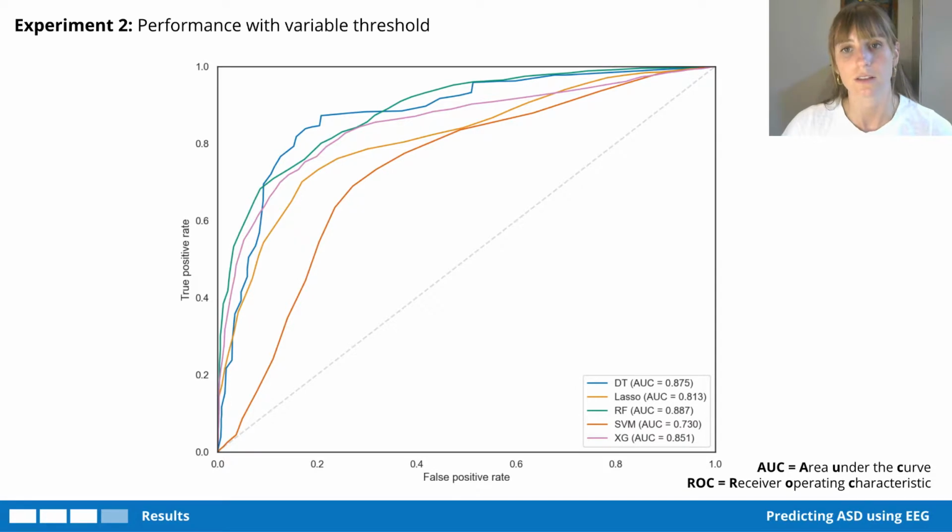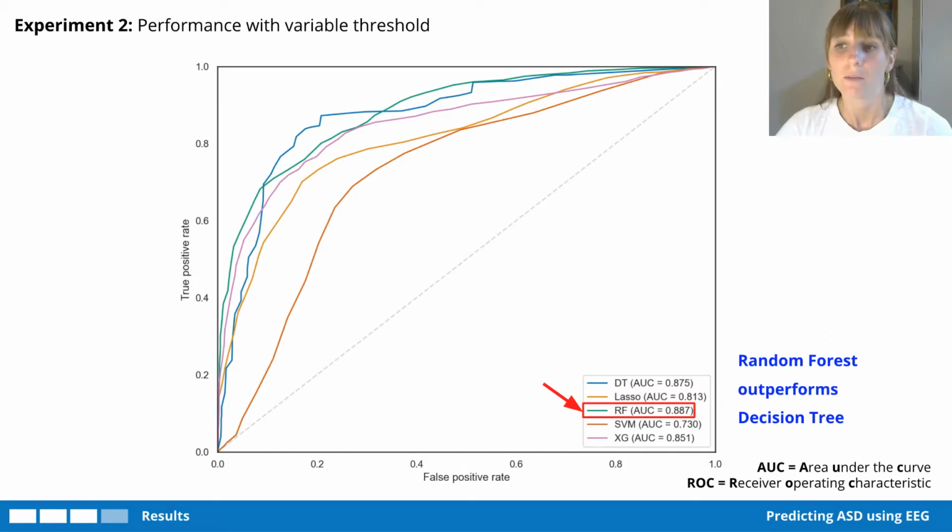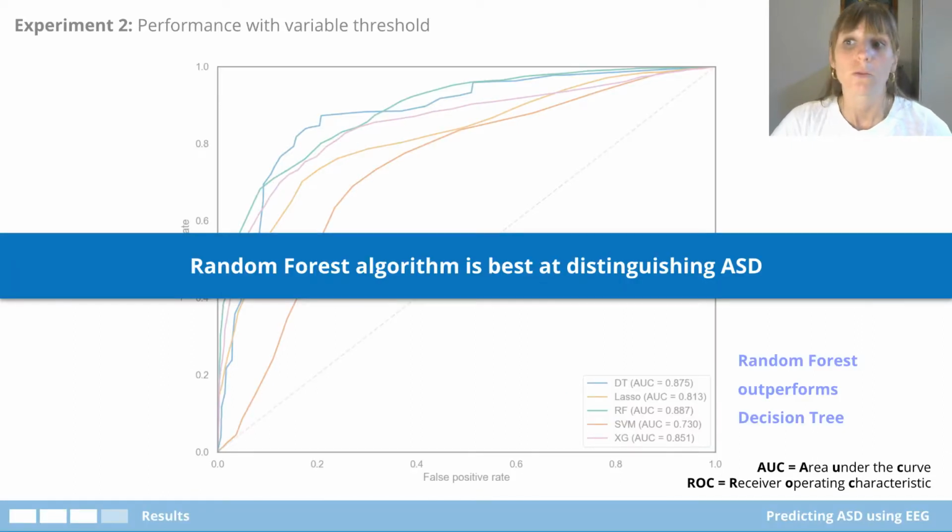So that's using this autism AQ score approach, but then having this changing cutoff. So it was 65 initially, but that can be adjusted. And a model with the highest AUC, which is the area under the curve, is able to distinguish between ASD and control subjects best. And as we see here, the random forest algorithm actually outperforms the decision tree, making it overall the best at distinguishing ASD from controls.